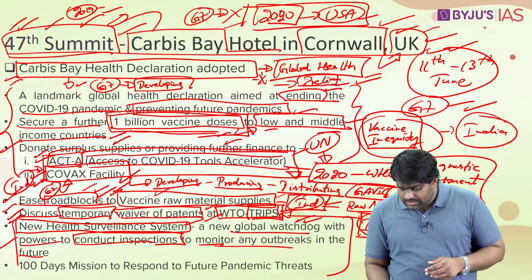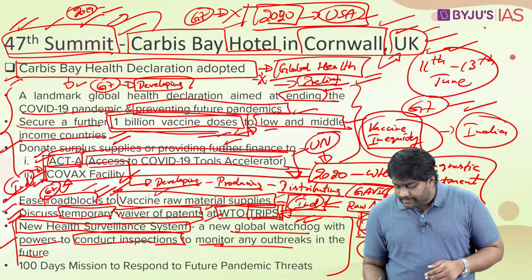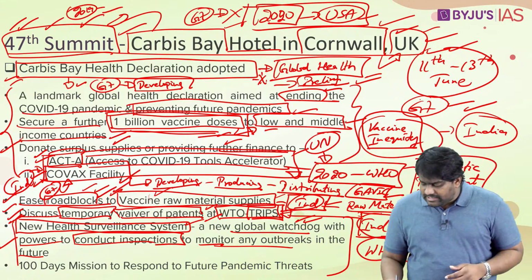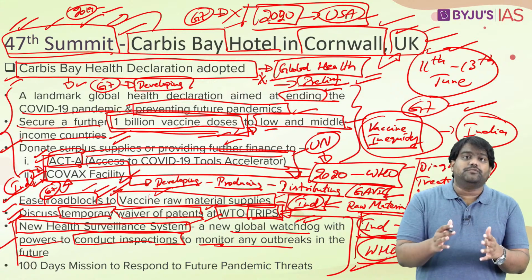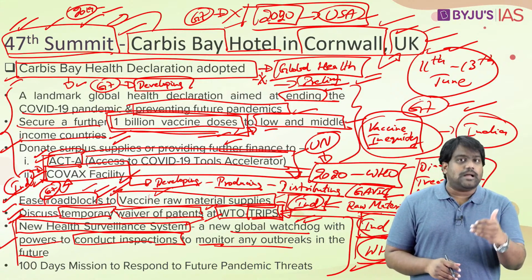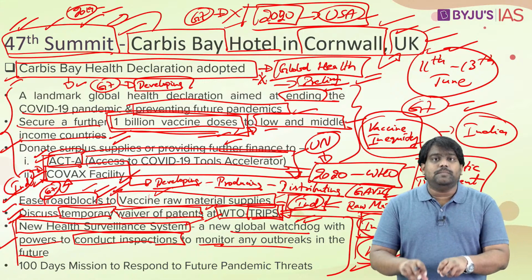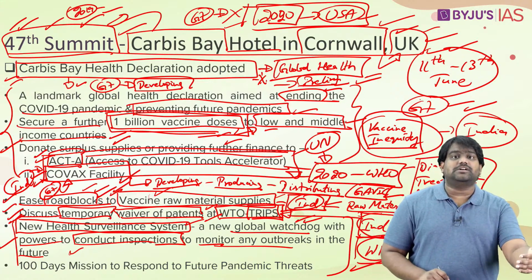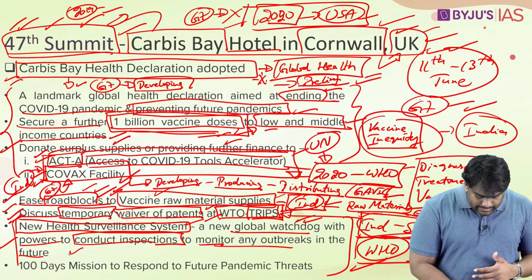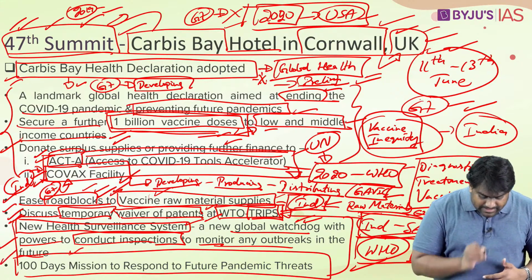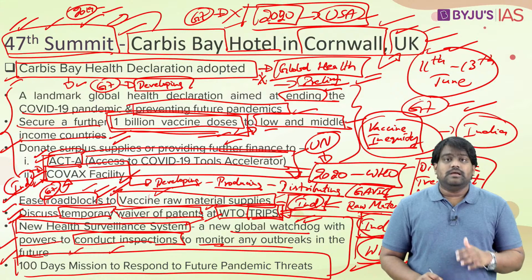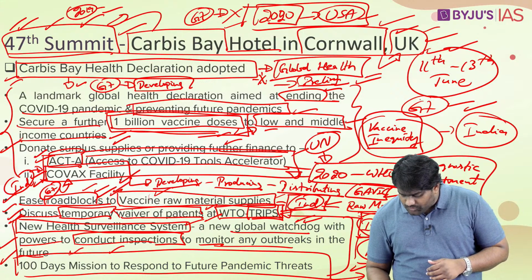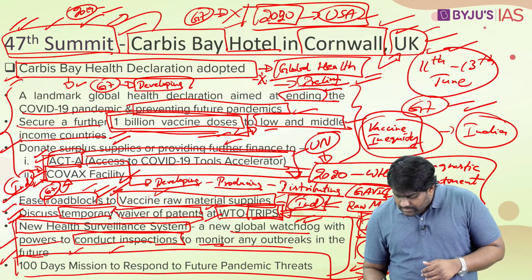The WHO was found to be ineffective, and China was not transparent about the data that it was sharing, and it was directly responsible for the massive spread of the disease. So to prevent this from happening in the future, a new global watchdog would be created under this health surveillance system, which will have the powers to conduct inspections in other countries as well. Okay? And to respond quickly to future pandemic threats, a 100-day mission has been laid down under the G7. This is based on the principle of prevent, detect, and respond.